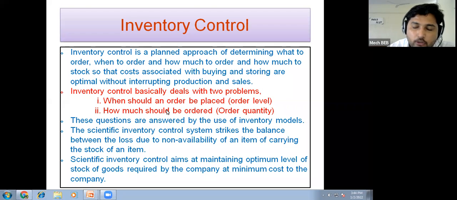And if you carry more inventory, then also you'll get a loss. So both things are opposite, and both create a loss for the industry. Here these inventory models are useful to reduce the losses due to non-availability of items, and also the losses due to maintaining a large number of stocks beyond the required number. For that purpose, scientific inventory control aims at maintaining an optimal level of stock of a good required by the company at a minimum cost to the company.